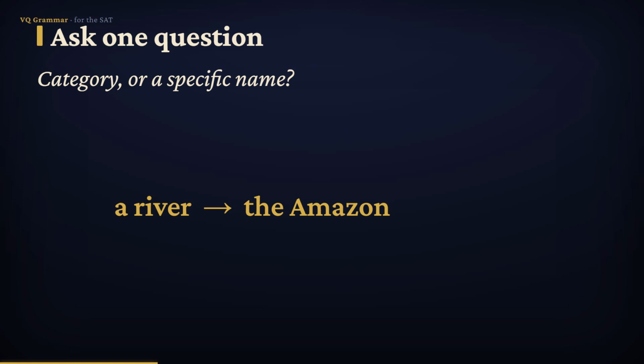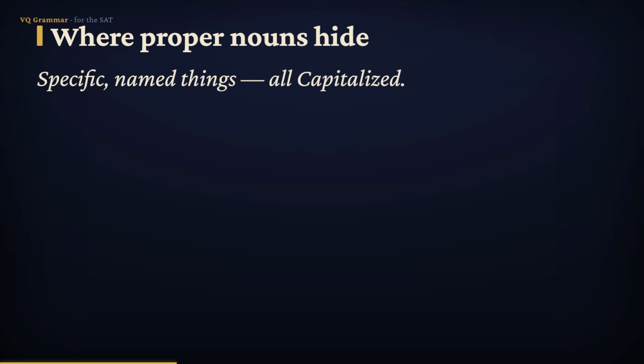So don't judge by the word alone. Ask one thing. Is this the general category or a specific name? General kind, common. Specific name, proper. Before we move on, let's see just how many places proper nouns hide, because the test pulls from all of them. People's names, of course. Maria Santos. Specific places. Brazil, Mount Fuji.